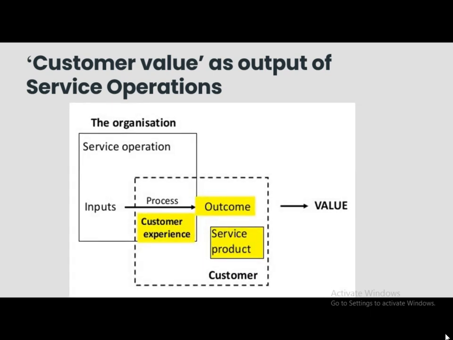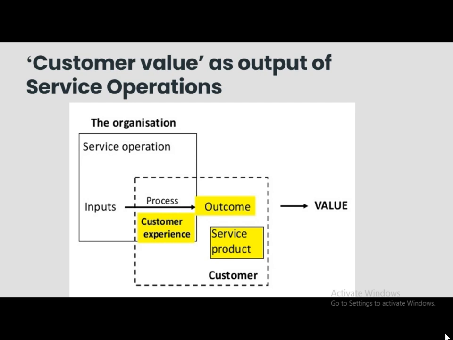So in any organization with service operations, there can be various inputs, and these inputs through various processes are transformed into outcomes. This outcome is nothing but your service product. Now at the receiver end there is the customer, and during this process of conversion of inputs into output, the customer is experiencing your services.